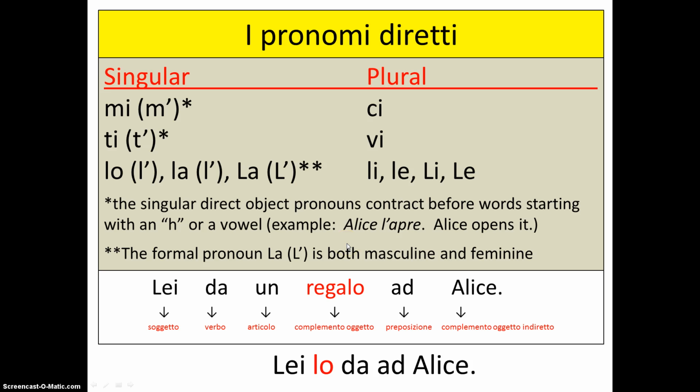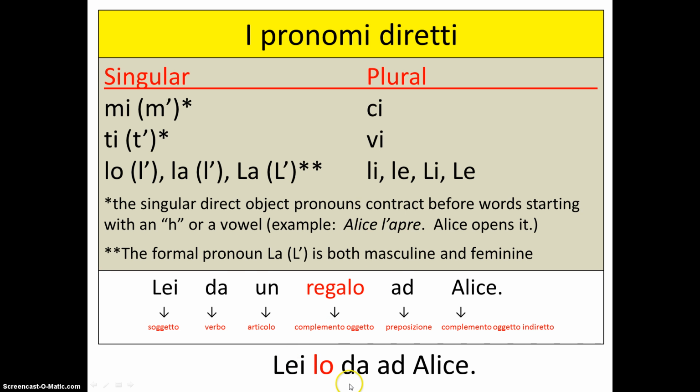Here we have an example. Alice l'apre. So imagine we're still talking about the regalo, the present, which is masculine, lo. So we would say Alice lo apre, but because apre begins with a vowel, we contract, the O drops off, and we have our apostrophed form. Notice also the placement of the direct object pronoun in Italian.